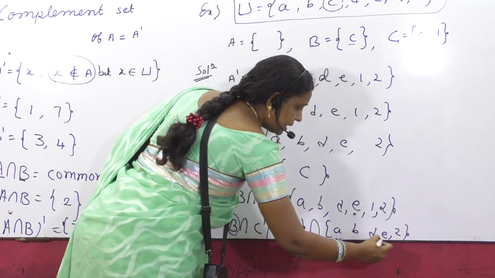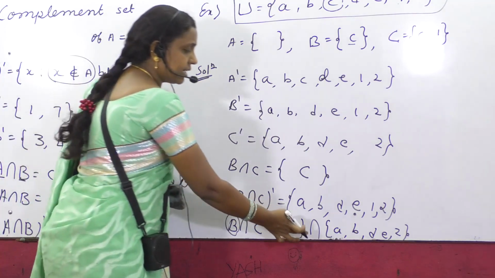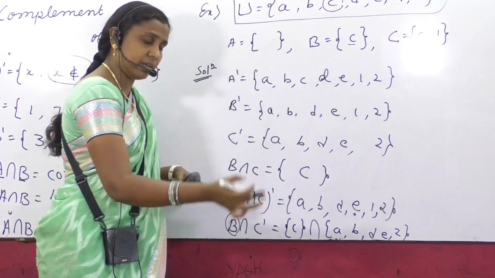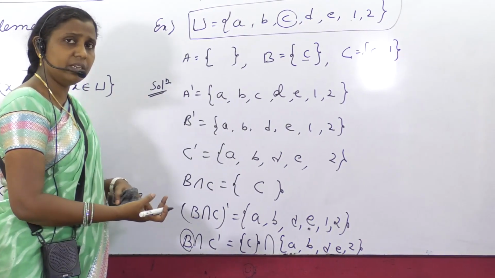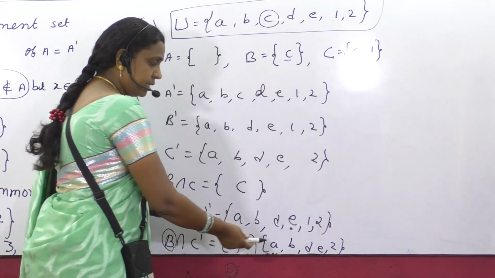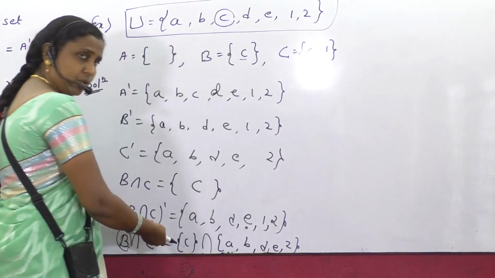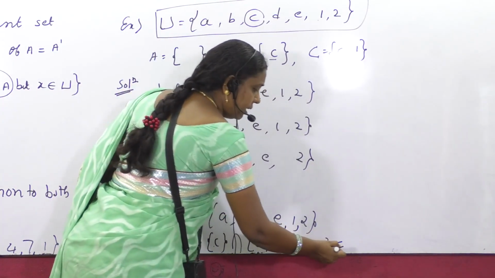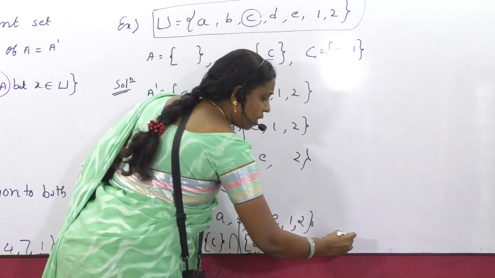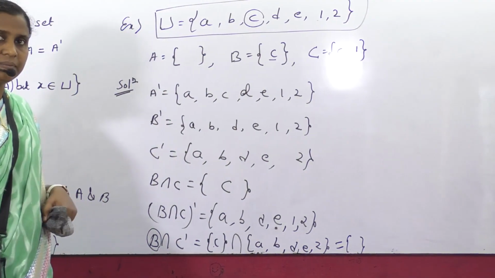Is this fine? Okay. Now what is to be done? Intersection. Intersection is common to both these sets. Do you find any of the elements which are common? Here it is C. There is no C. A, D, B, E are there. Here there are no elements except C. So nothing is common in these two sets. Nothing is common means it is like a null set.